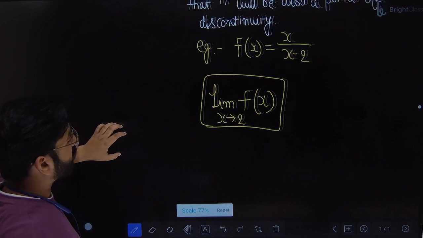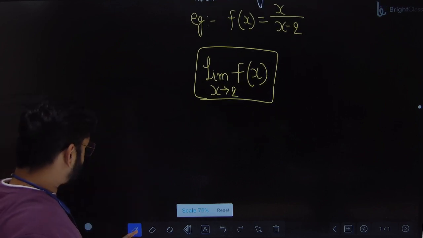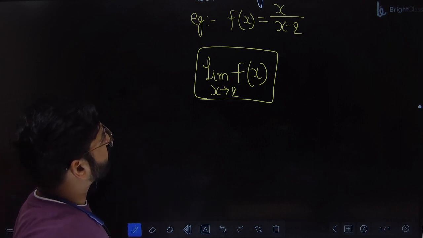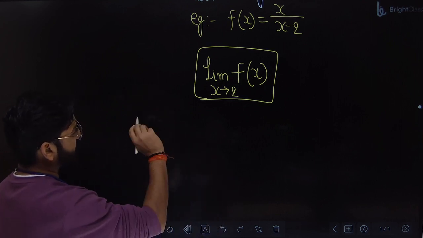We will not go into too much detail of limit. Like I told, anyone who needs my lecture can ping me. I'll share the lecture. You can see that.